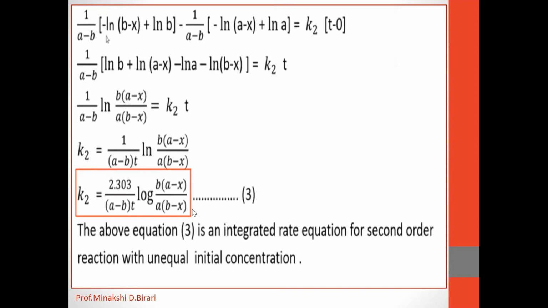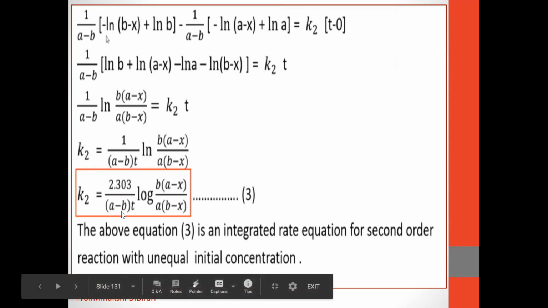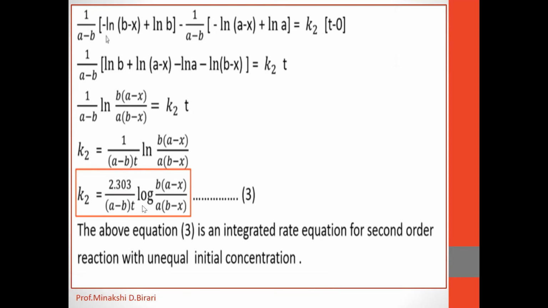So, if the initial concentration b is greater than a, then that will be the equation. And here this equation is if the initial concentration a is greater than b. It is the integrated rate equation for second order reaction with unequal initial concentration and a is greater than b.